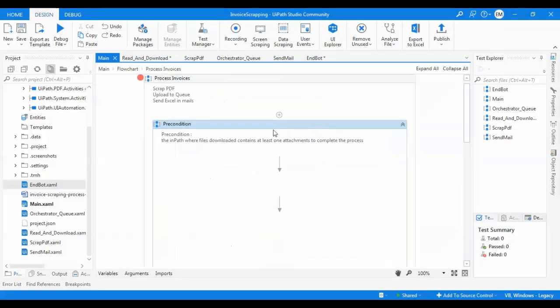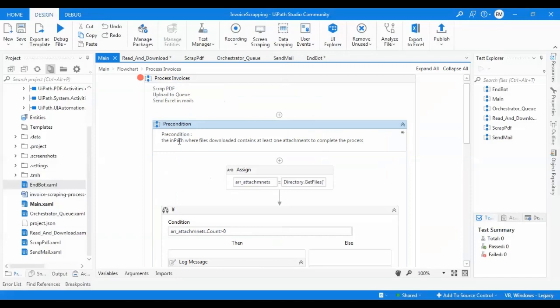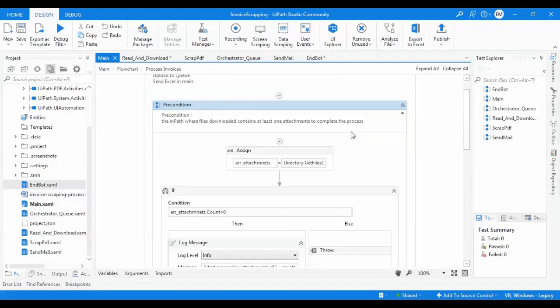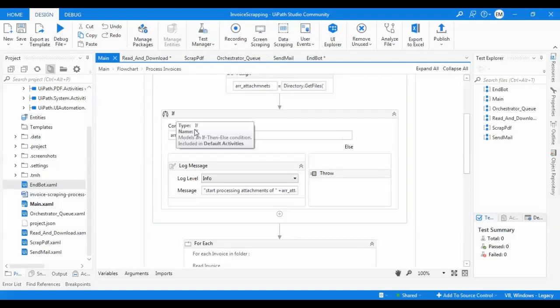I have a precondition here at the beginning which checks that the in path where files were downloaded contains at least one attachment to complete the process. So I'm assigning an array of attachments with the path folder which was created in the first workflow, and I'm counting how many files the array contains. If it's bigger than 0, the process will be completed normally. If not, it will throw an exception.